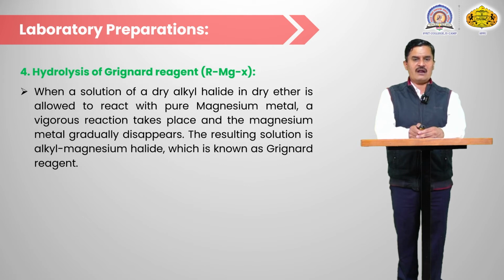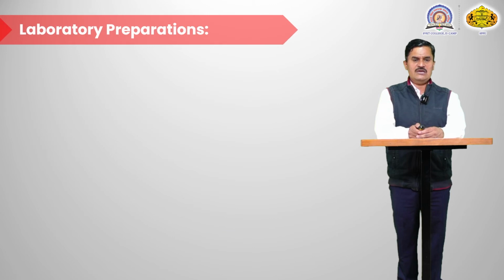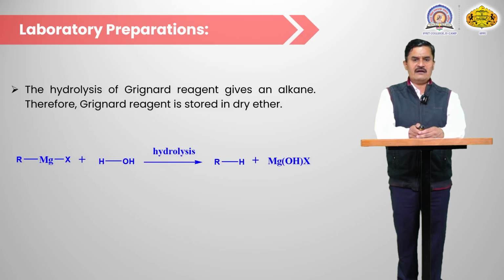When a solution of a dry alkyl halide in dry ether is allowed to react with pure magnesium metal, a vigorous reaction takes place and there is formation of the Grignard reagent: RX plus Mg in the presence of dry ether gives RMgX. And that Grignard reagent, highly sensitive toward water, reacts with water to form an alkane plus a magnesium salt.